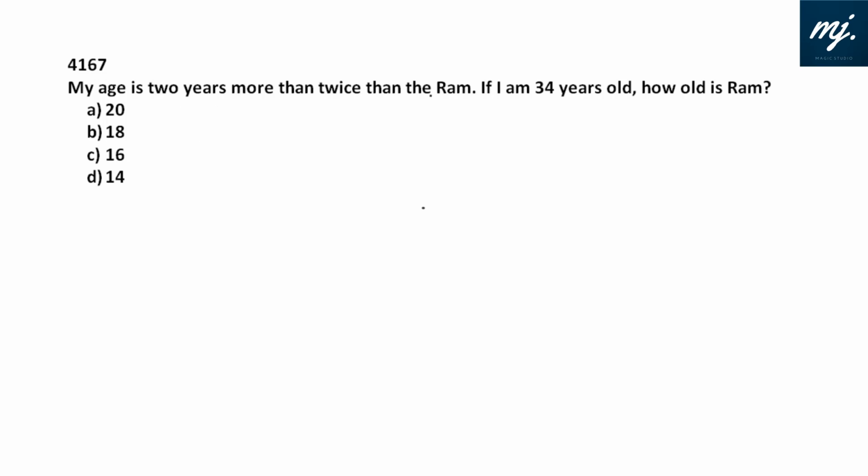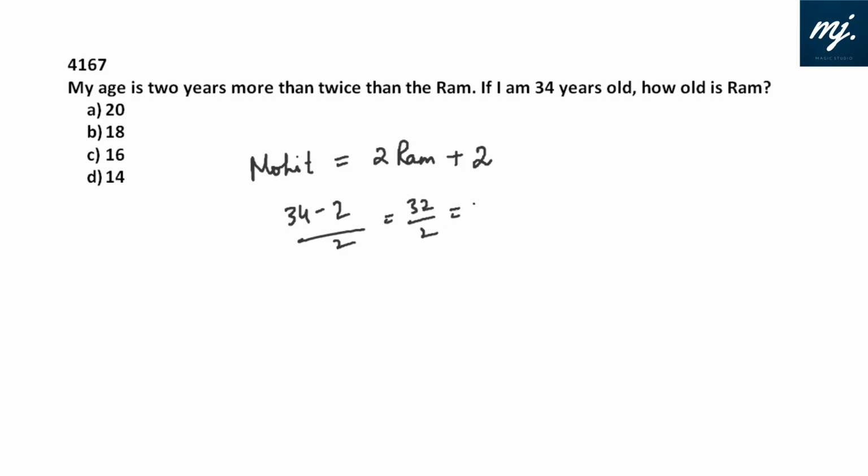My age is 2 years more than twice that of Ram. So my age is 2 years more than twice of Ram's, twice of Ram's age plus 2 more years. If I'm 34 years old, how old is Ram? So Ram is (34 minus 2) by 2, that is 32 by 2, that is 16 years old. Ram is just 16 years old. If I am 34 years old, option C is the pick.